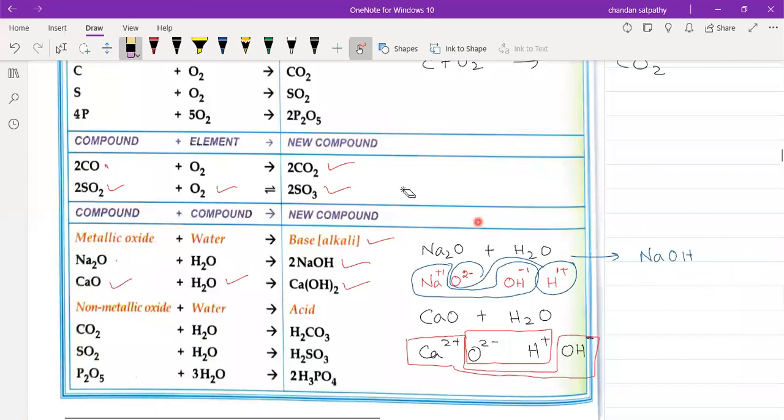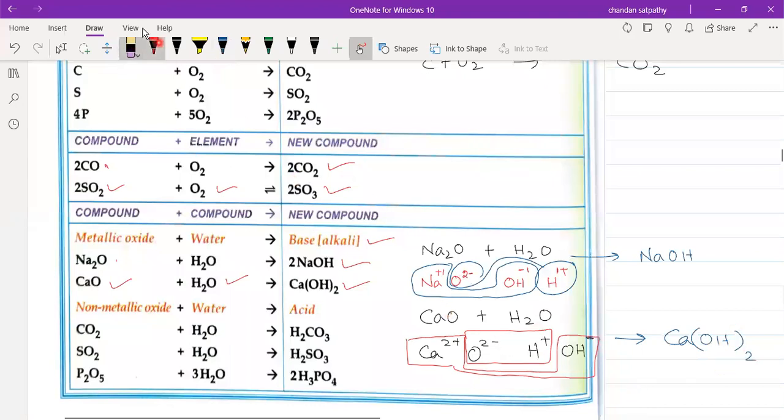So here it will become NaOH only. You see this O and this H will also combine and form OH. So 2 OH will be there and 2 Na is there, so they both will combine and form 2 NaOH. When we balance this, then we will understand. And here also calcium and OH will become Ca(OH)2.